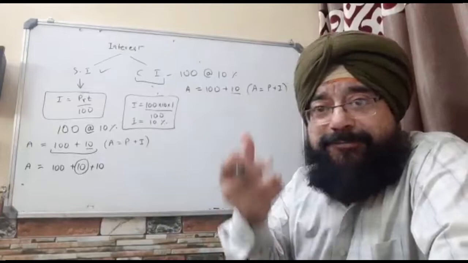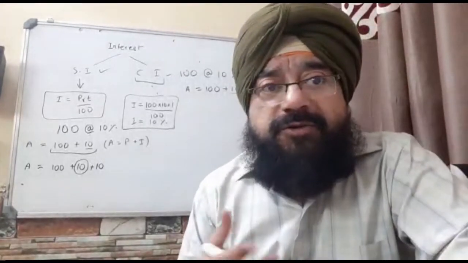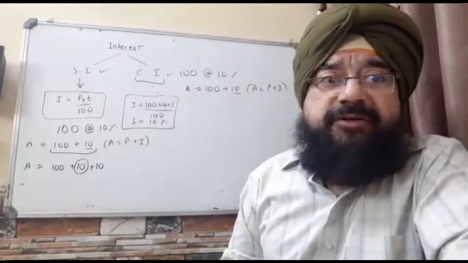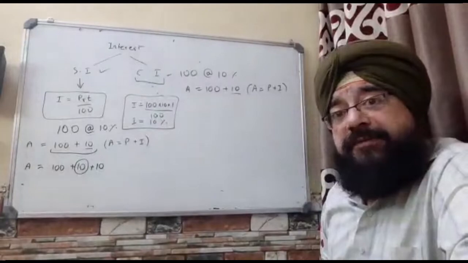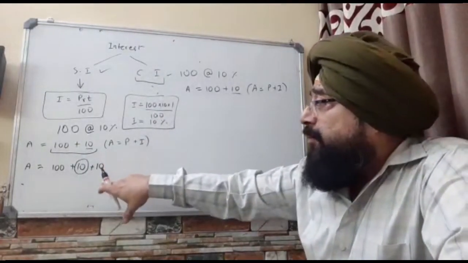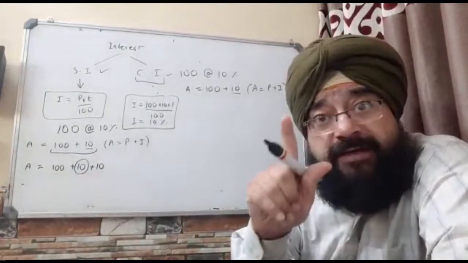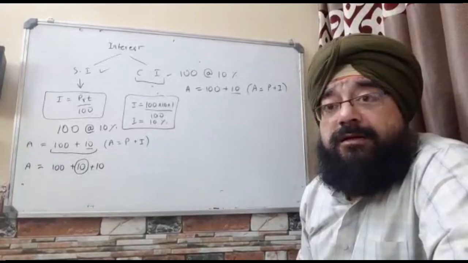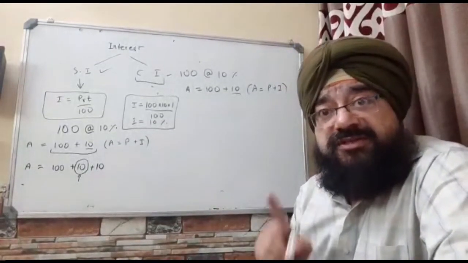But now, there's a problem here. You say, I don't have money, sorry, I will return you after 2 years. Then, what is going to happen? Now, the moment you say, sir, I will pay you 100 rupees plus 10 rupees plus 10 rupees more, 120 rupees, he says, no, wait. What about this 10 rupees? You have to pay me the interest on this 10 rupees as well.